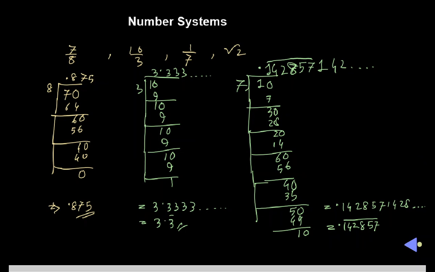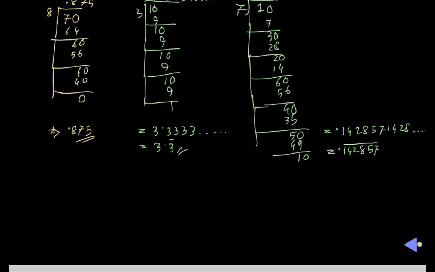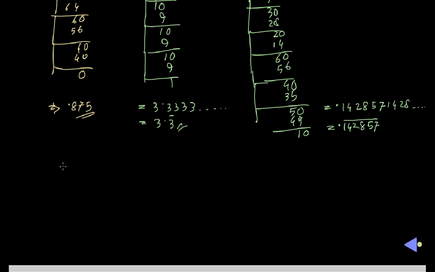So from these 3 examples we can conclude that in the case of rational numbers, we have either a terminating value, terminating after a certain number of steps, or a non-terminating one. Those 2 examples are non-terminating repeating values.